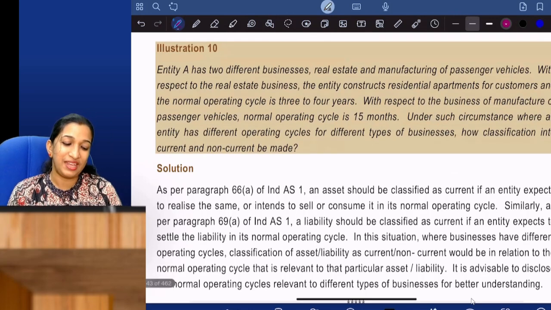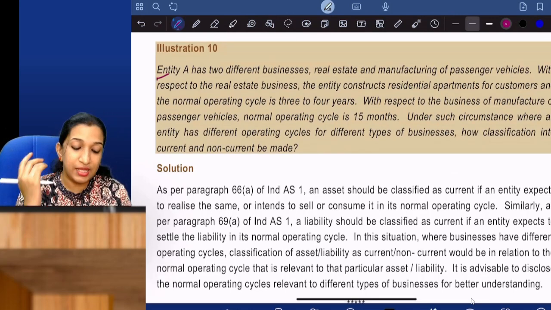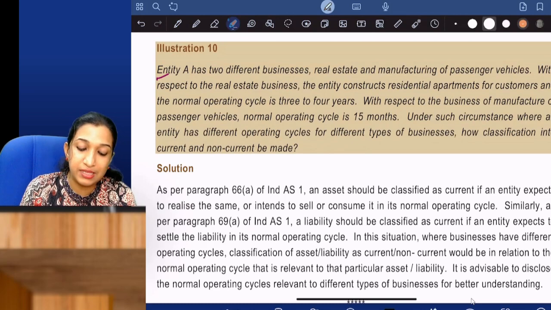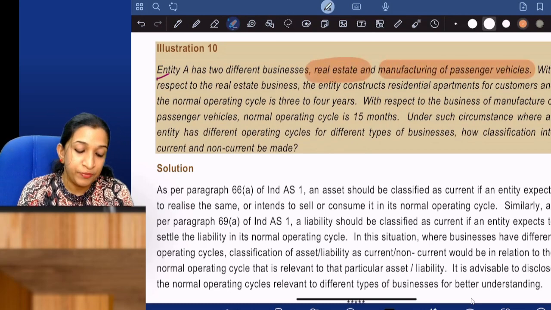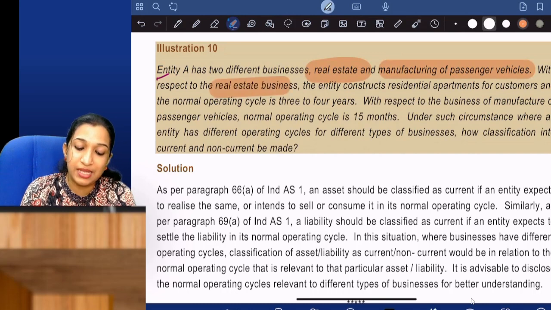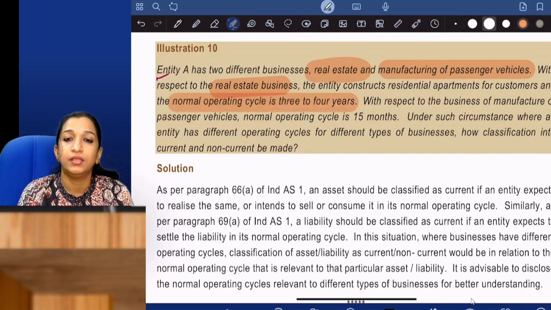Yeah. Entity A has two different businesses, a real estate and manufacturing of passenger vehicles. With respect to the real estate business, the entity constructs residential apartments for customers and the normal operating cycle is 3 to 4 years. Okay, for residential apartments, your operating cycle is 3 to 4 years.